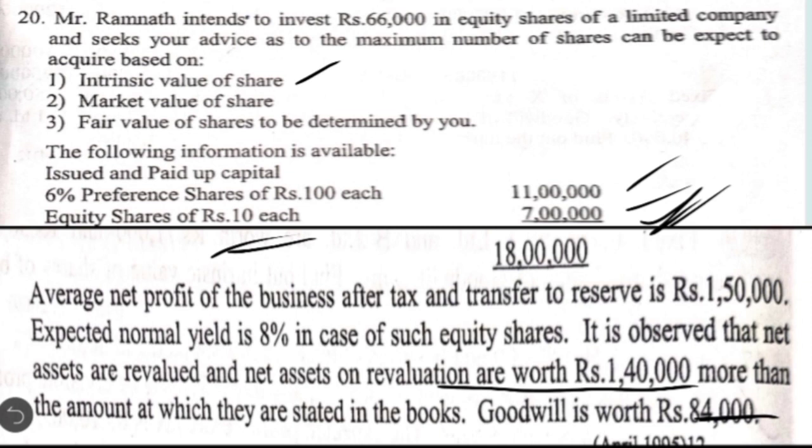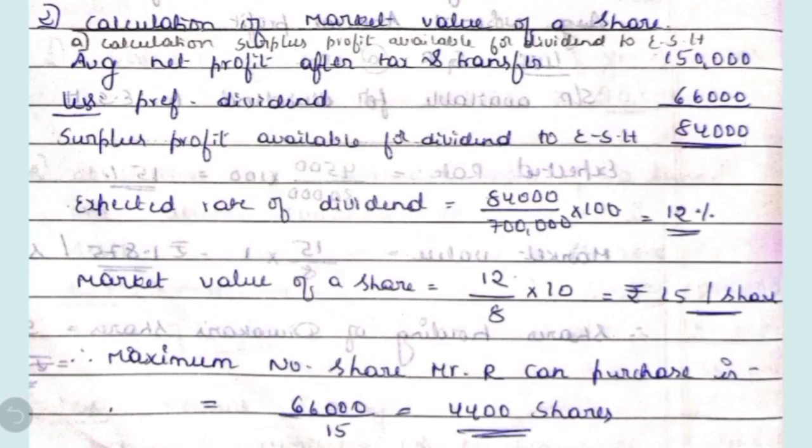So here they have given average net profit of the business after tax and after transfer to reserve. Usually you have seen in the previous question, we used to write what is the profit before tax. From that we used to deduct the taxation. Again from that profit after taxation, we used to transfer certain portion of the profit to the general reserve. But here average net profit is after tax and after transfer to reserve. So you can skip those 2 steps. Directly we have to deduct the preference dividend in this case. So let's see how to calculate that.